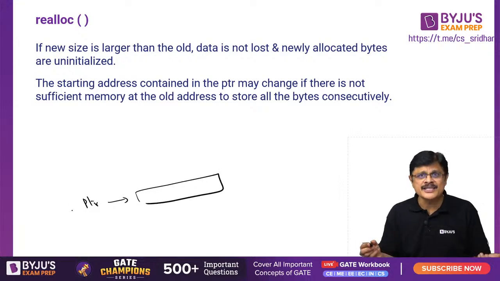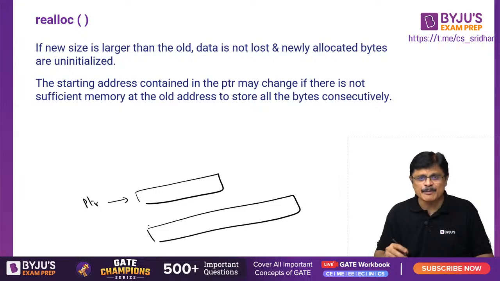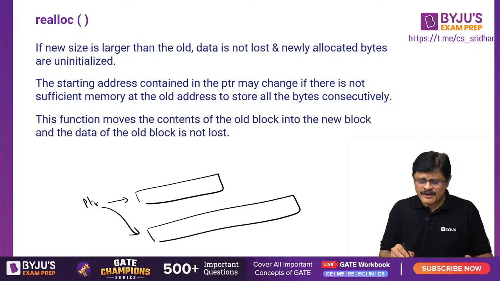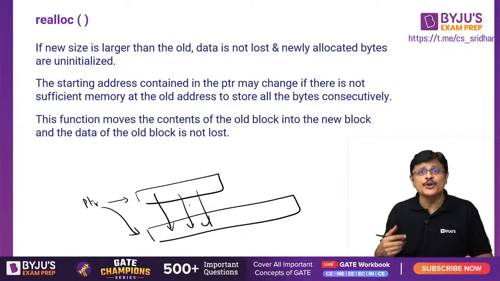See, for example, PTR is actually pointing to some location originally, sir. Now you want to change the size. If this size is not available, what will it do? It will create this particular size at a new location and PTR will point to that new location, my dear friends. Am I clear? This function moves the content. The old contents also will be copied to the new memory location, my dear friends. Am I clear? The data will not be lost.